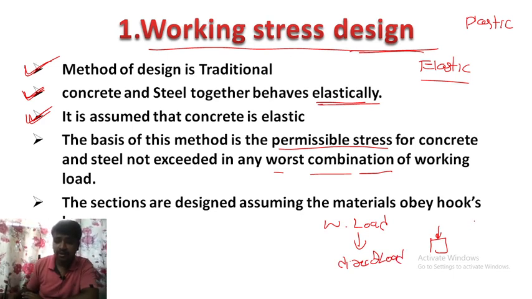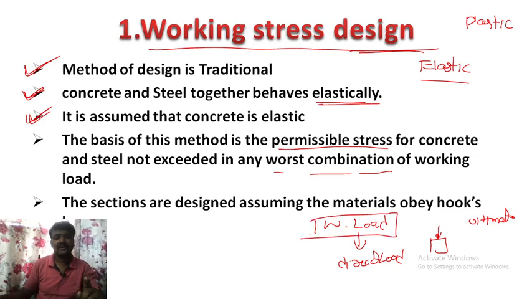If you include all the loads, that is an ultimate load. Working load means the actual load, but we always increase the values, and that is the ultimate one.